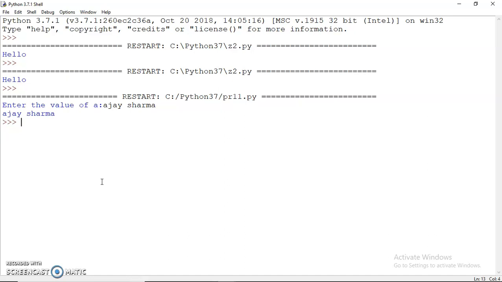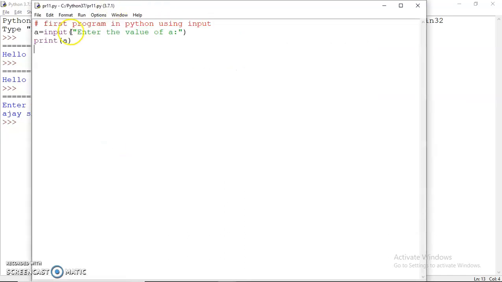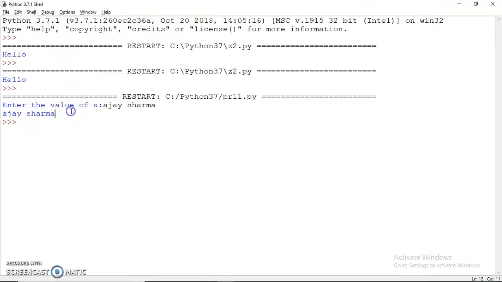Okay, so the same thing is printed here. When we reach the input statement, the Python environment waits for us to input a value. Whatever value is inputted is stored in the variable A. And when I print A, the value of A is printed, as you can see here.